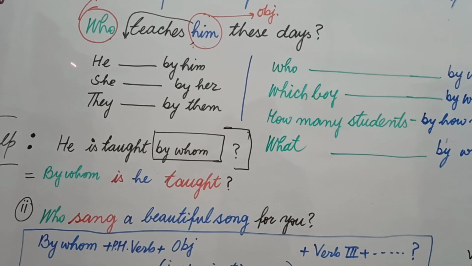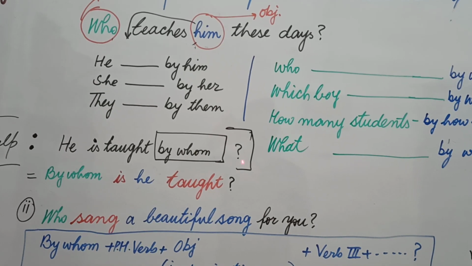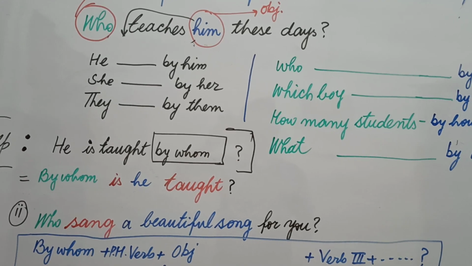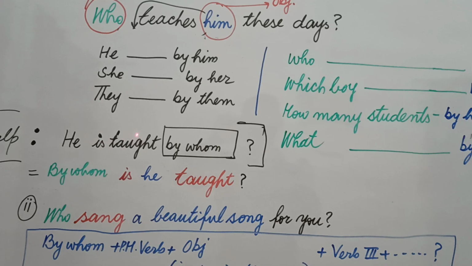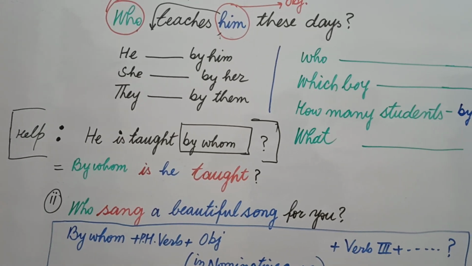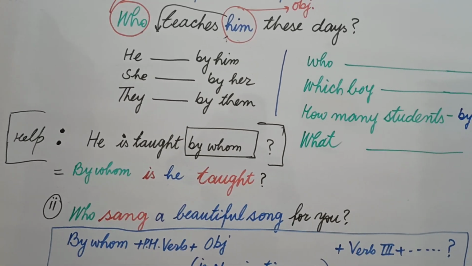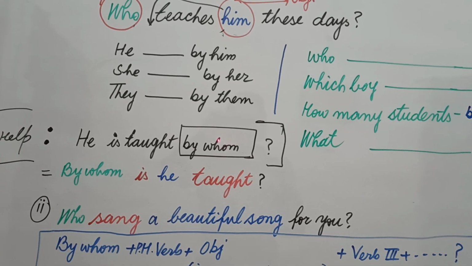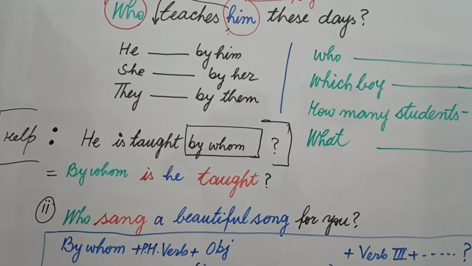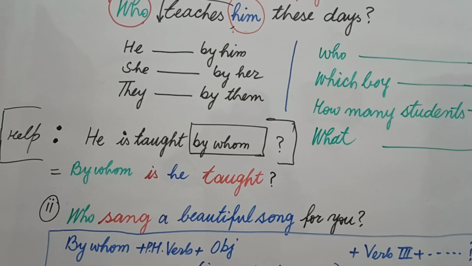Who, by whom, who was the subject, and I took it after the verb like in some other examples. He is taught by whom, but this structure is not right. Why is it not right? It is not right because every time a question word is placed in the beginning of the sentence, I mean to say,